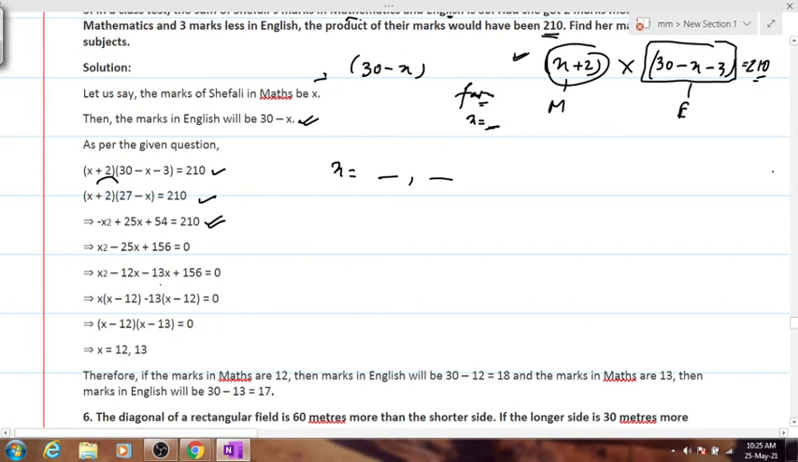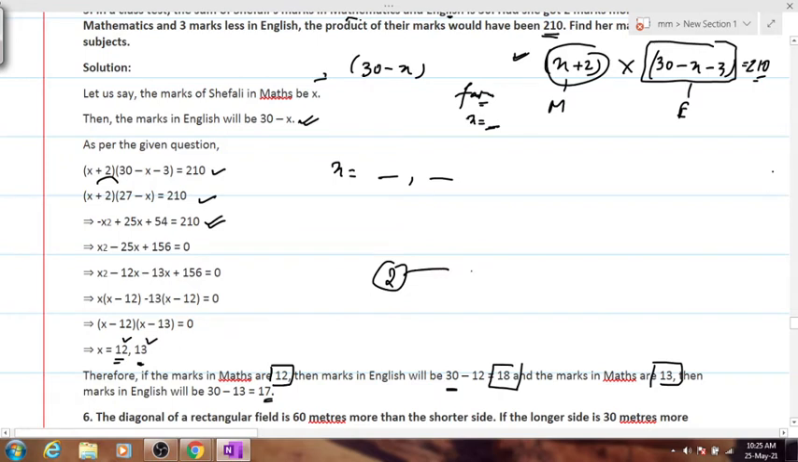The values for x will be 12 and 18. That means the marks obtained in maths will be either 12 or 13. So when we say marks obtained in maths is 12, marks obtained in English will be 18. Clear? And when the marks obtained in maths is 13, then the marks obtained in English will be 17. There are no four values, there are only two values for which we are getting two values for English.